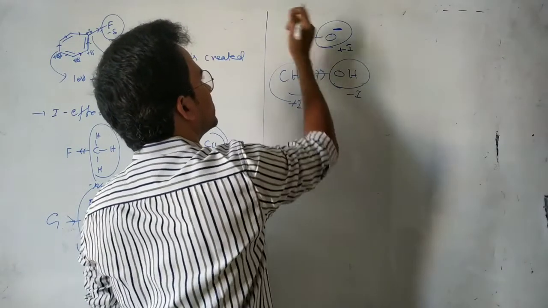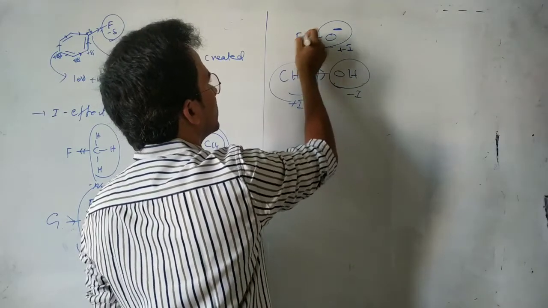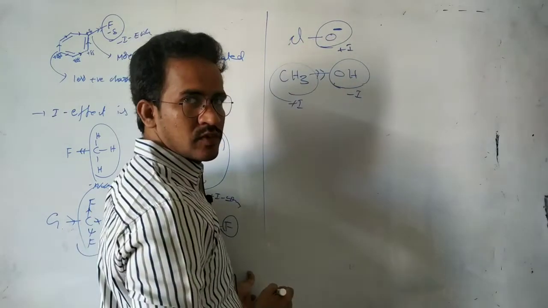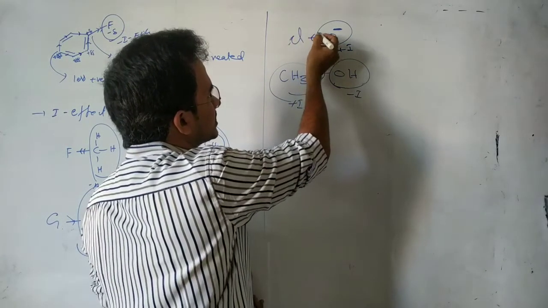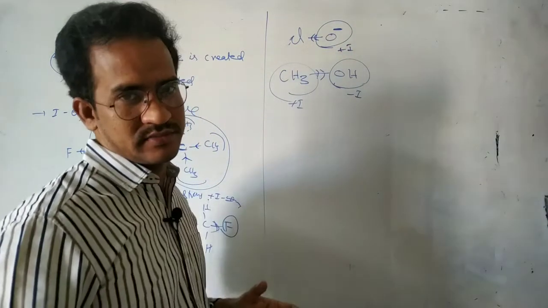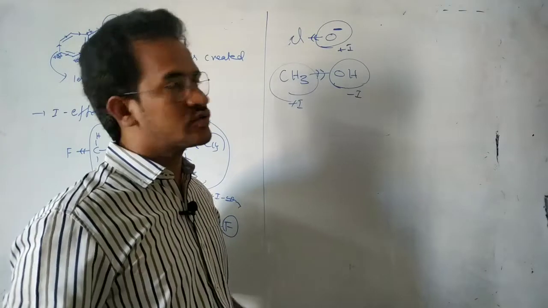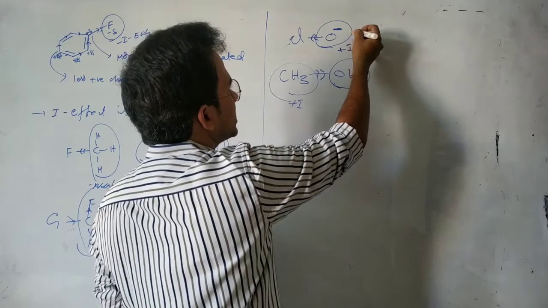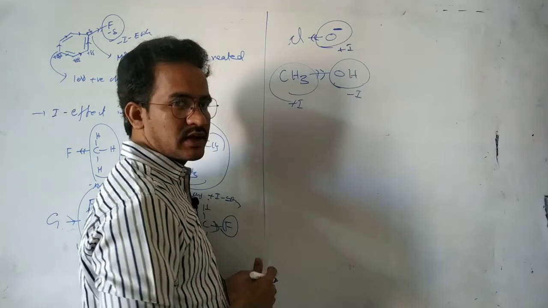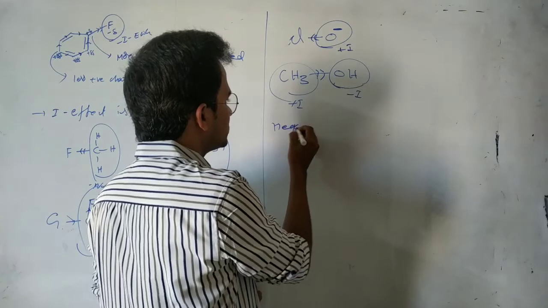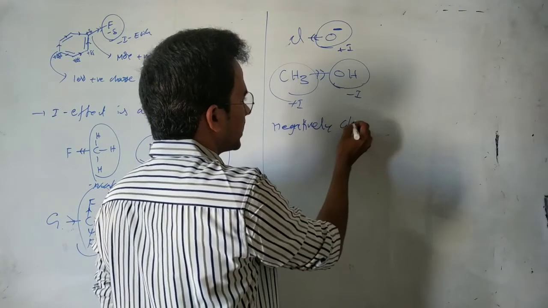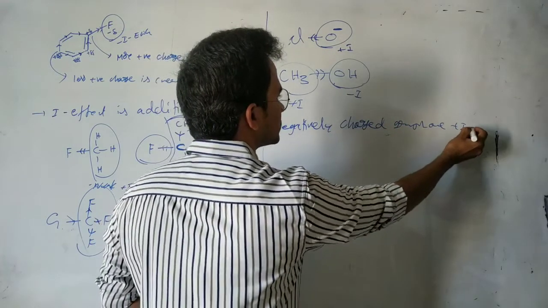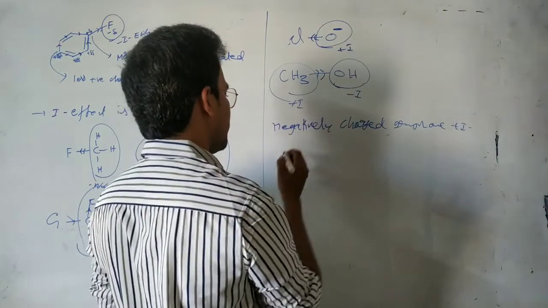First, suppose I take one fluorine, or even chlorine. That chlorine attracts the electrons, because here O minus is electron rich, so it is ready to release electrons, acting as a plus I group. That means in this case, negatively charged groups are plus I groups. That is an important point. Negatively charged groups are plus I groups.